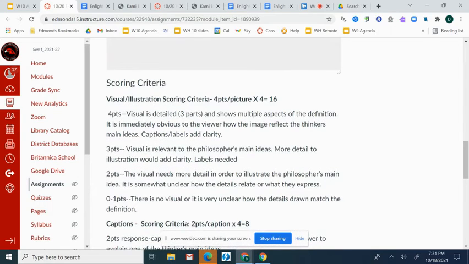Okay, so here you can see just my illustration and visual scoring criteria. Each of the 4 pictures you draw is worth 4 points apiece. And the visual should be detailed and show multiple aspects of the definition or of the question. It should be really clear to me how the stick figures you draw or the symbols you draw reflect the thinker's main ideas. And you should use captions or labels to add clarity to the picture. Okay, so that's the goal for visuals.